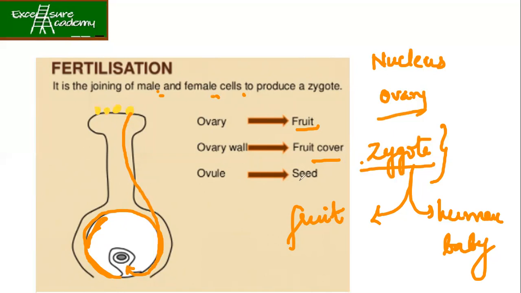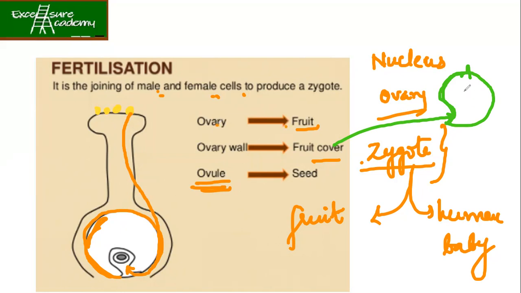And the seed which you find inside the mango is the ovule. So let us take the example of the mango. The layer you see on the top is the fruit cover. Inside, what we eat is the ovary, the fruit which we eat.